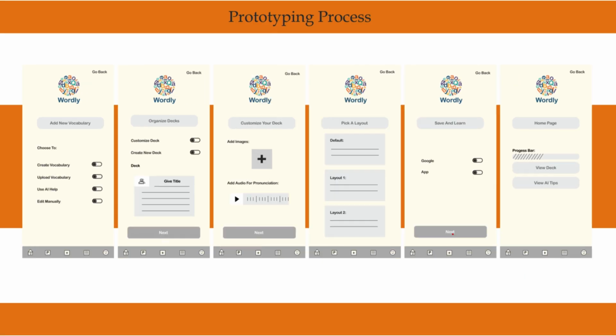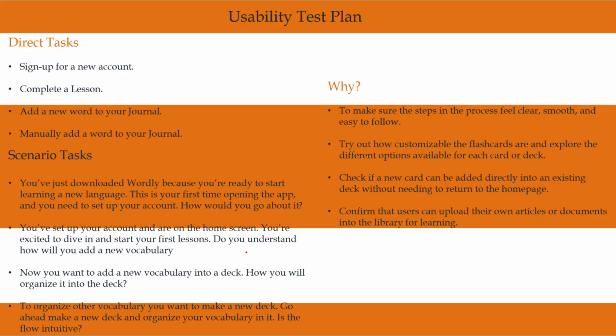Now we are moving to the usability test plan. Once the prototype was ready, I conducted usability testing. I designed both direct tasks and scenario based tasks to understand how users interacted with the app. The direct tasks included signing up for a new account, completing a lesson, adding a new word manually, and creating a new deck. In the scenario task, users had to apply these features to more realistic situations.